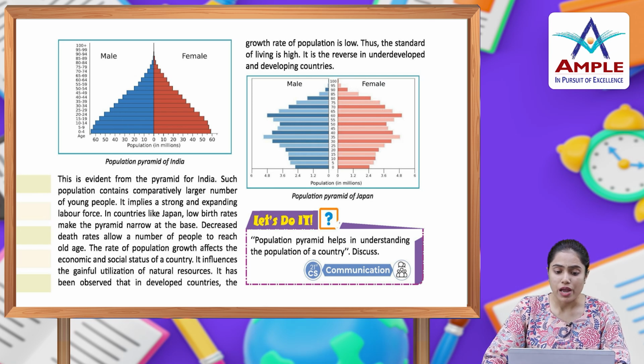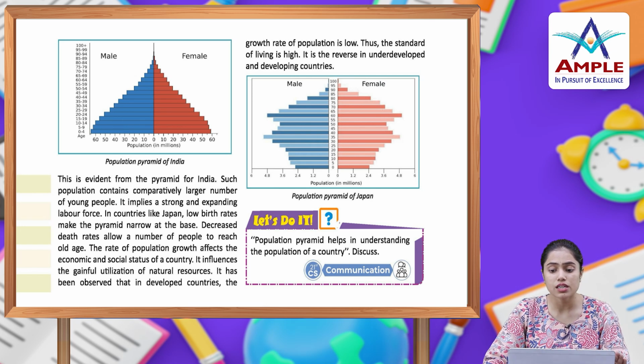In countries like Japan, low birth rates make the pyramid narrow at the base. Decreased death rates allow a number of people to reach old age. The rate of population growth affects the economic and social status of a country. It influences the gainful utilization of natural resources. It has been observed that in developed countries, the growth rate of a population is low. Thus, the standard of living is high. It is the reverse in underdeveloped and developing countries.